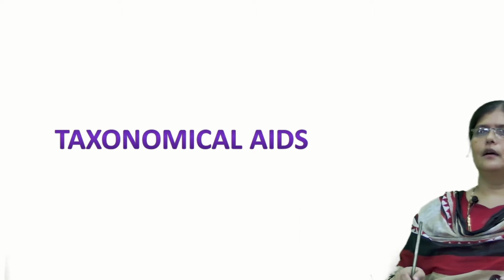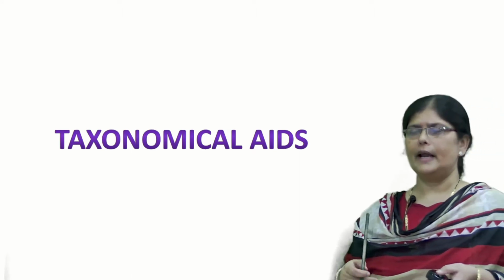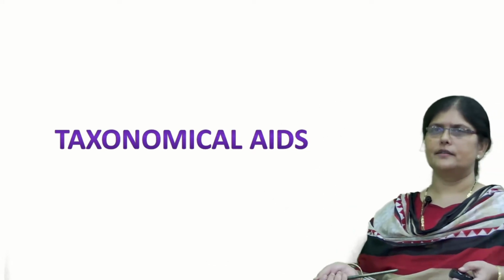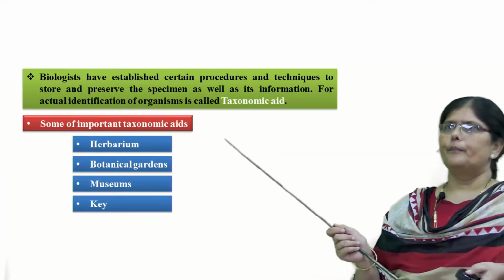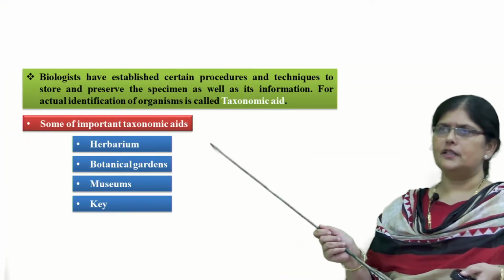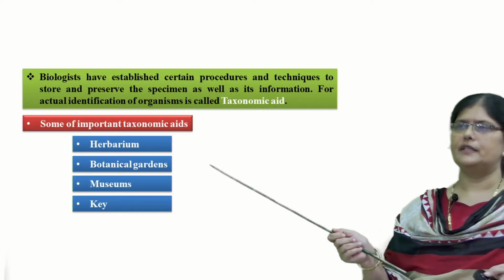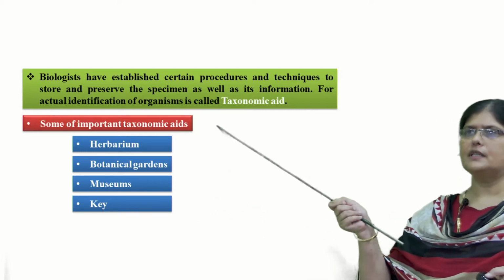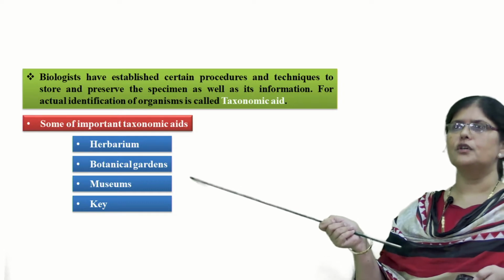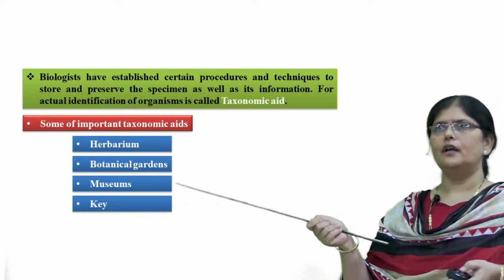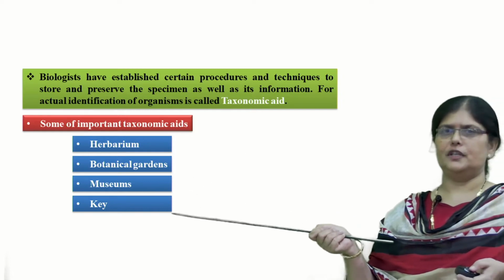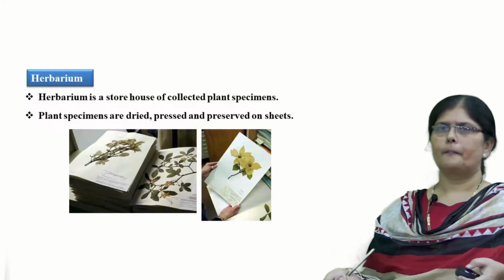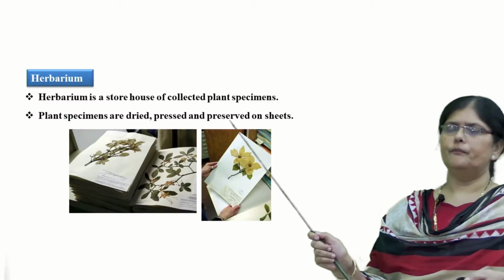Now, let us talk about the various taxonomical aids which help us in identifying, naming and classifying living organisms. Some of the important taxonomical aids in the first year intermediate syllabus are herbarium, botanical gardens, museums and key. These are the four taxonomical aids through which we can understand, identify, name and classify the plant species present upon the earth. Now let us go one by one. We will learn about herbarium.